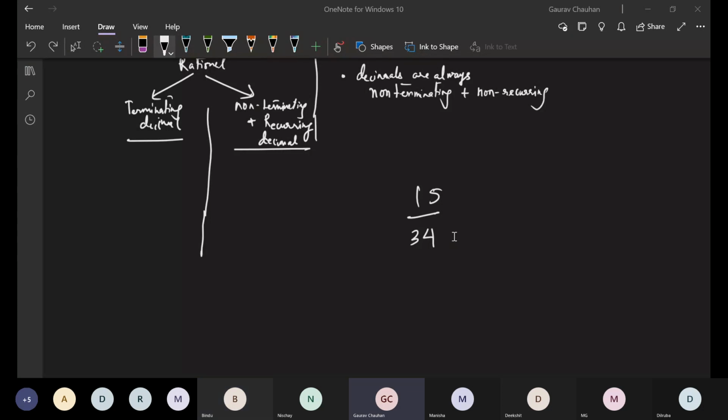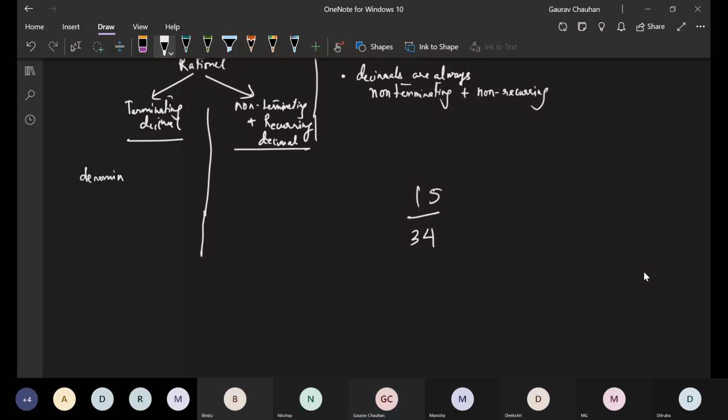Nishchay, you're raising your hand, I'll hear from you then. Sir, if the denominator is of the form 2 power n into 5 power m, then the decimal will terminate, sir. Very good, Nishchay. When we are using the decimal system, it's very simple.